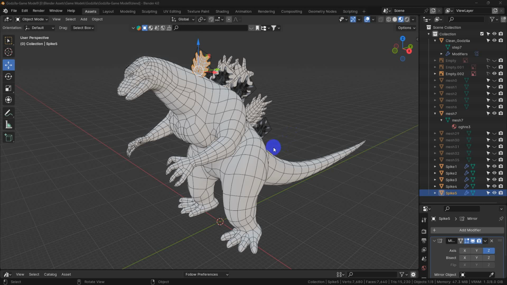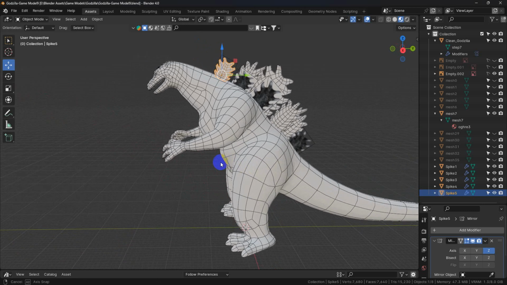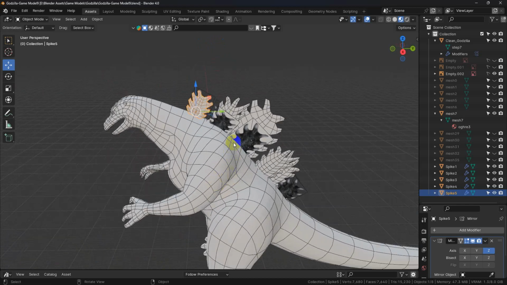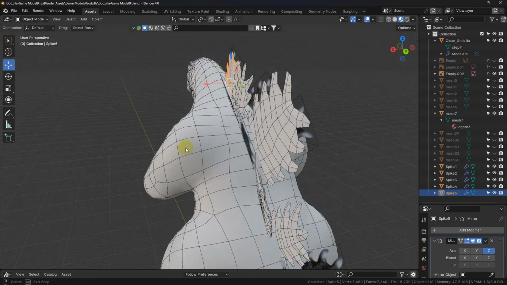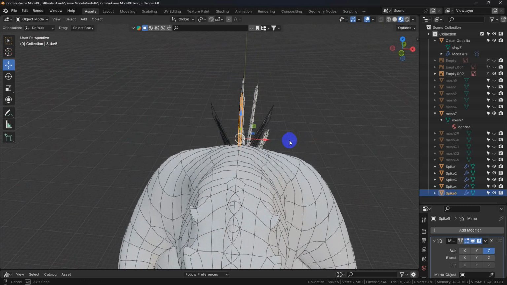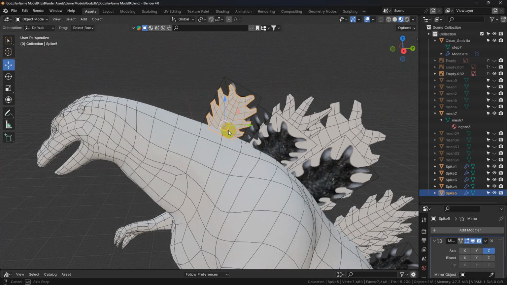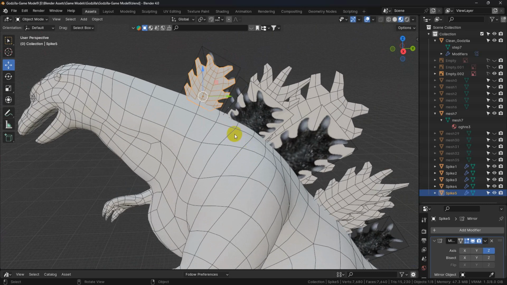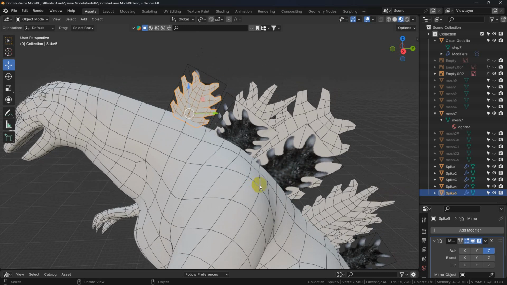So in this video, we're going to take the third spike and we're going to place it everywhere that it needs to go. So I've modeled the first one up here right where it needs to go in the center, and we're just going to duplicate it and move it down and scale it.